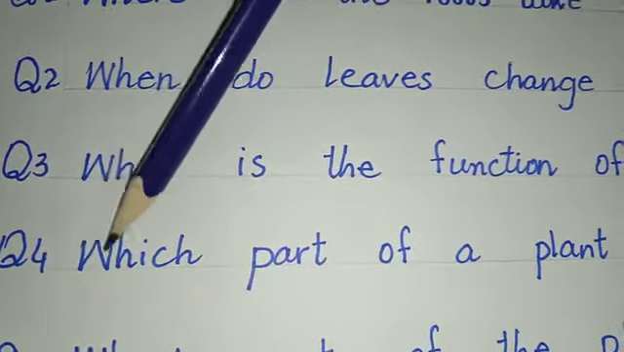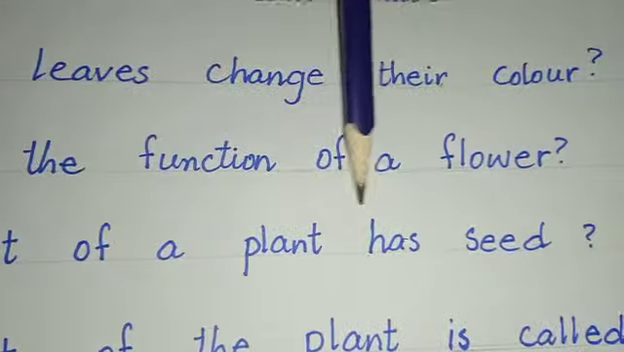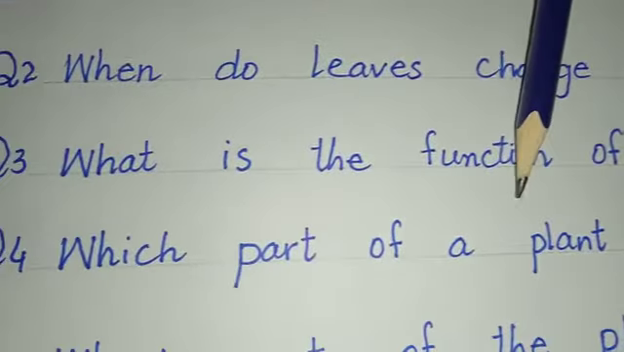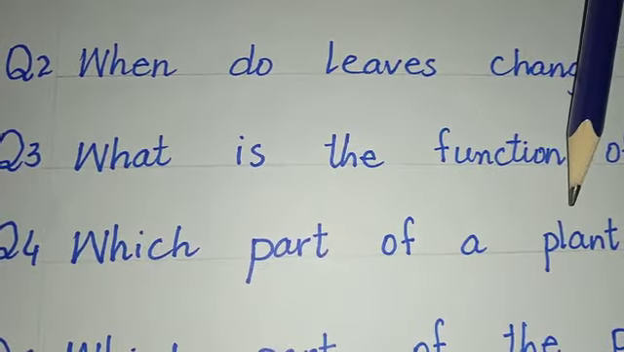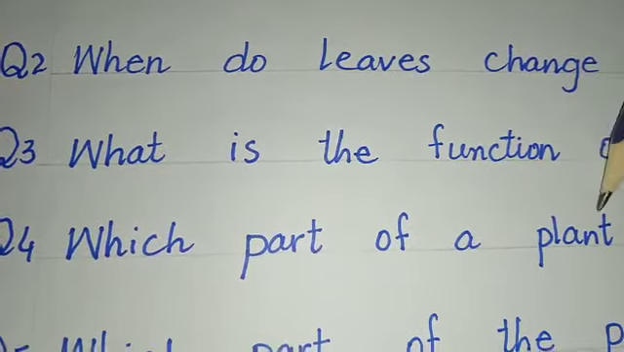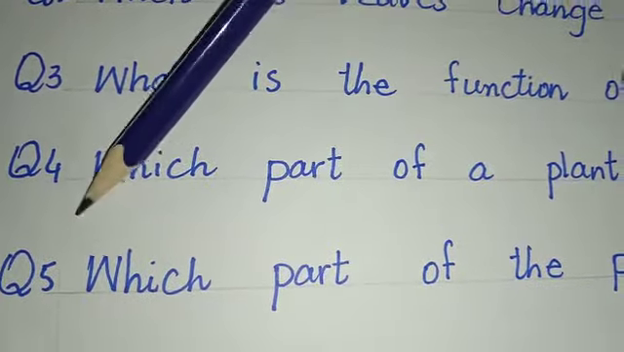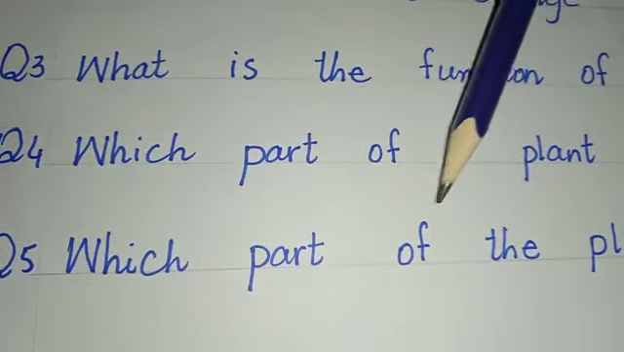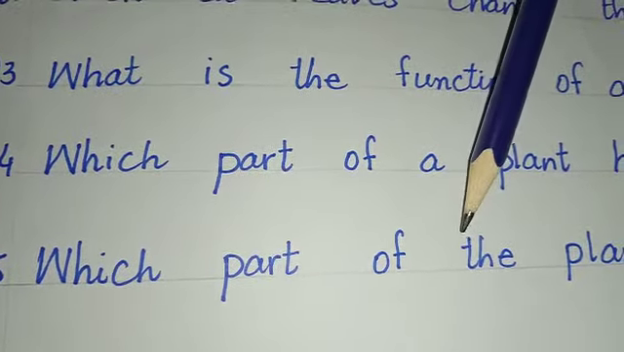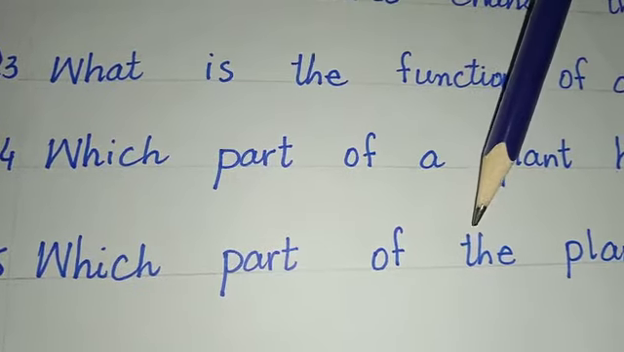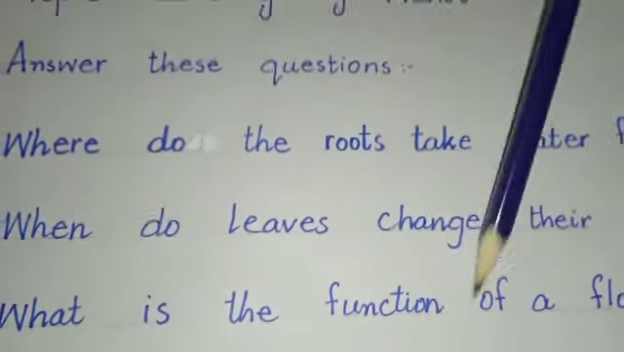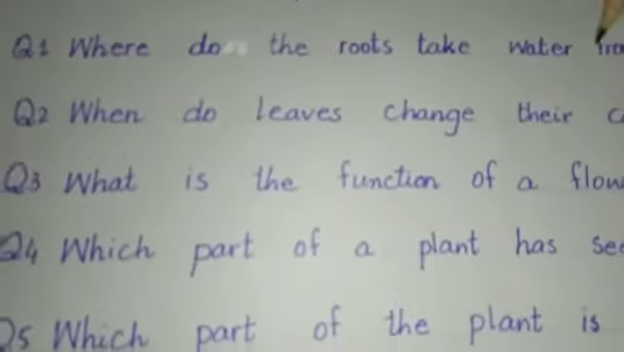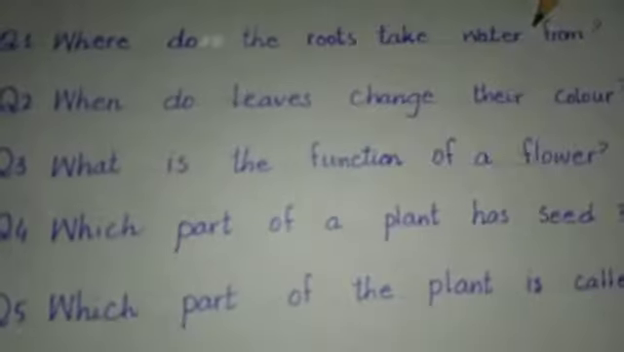Question number 4, which part of a plant has seed? So its answer is fruit is the part of a plant which has seeds. Question number 5, which part of the plant is called stem? So the answer is the part between the roots and the leaves is called the stem. So now students, I think you have better understood all these question answers.